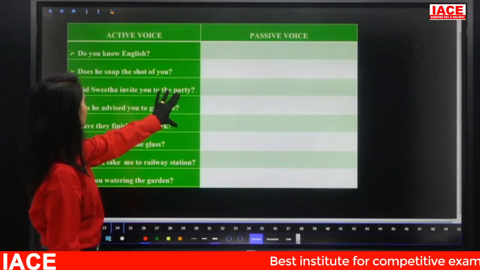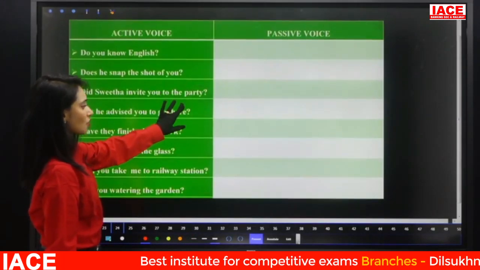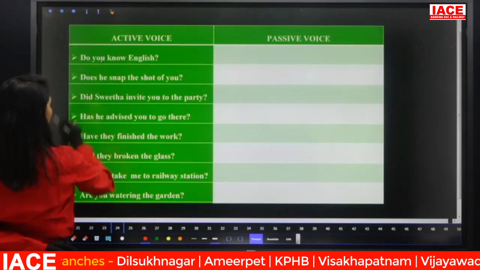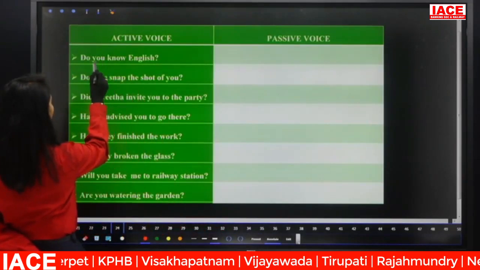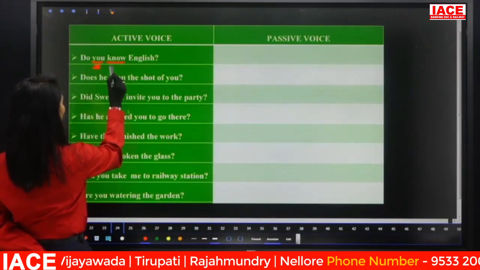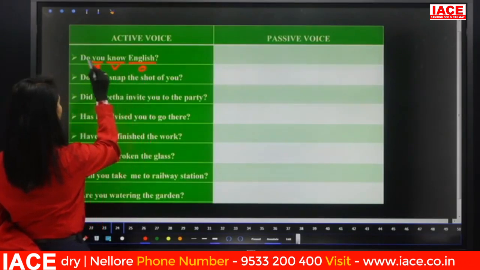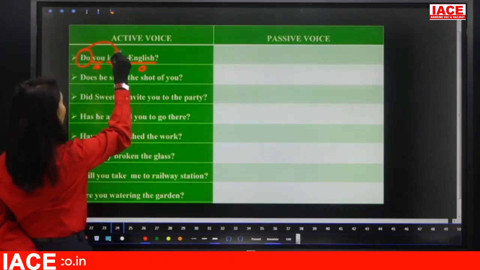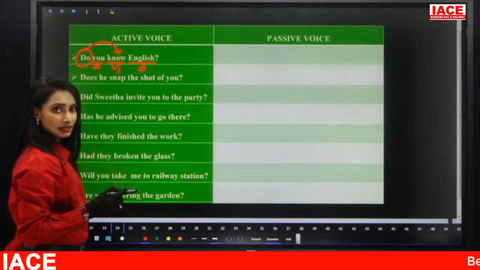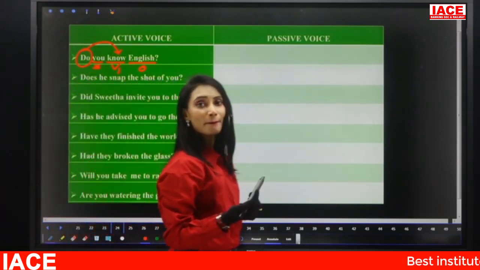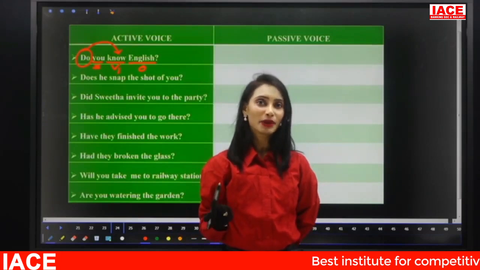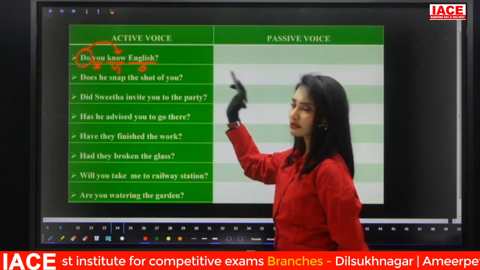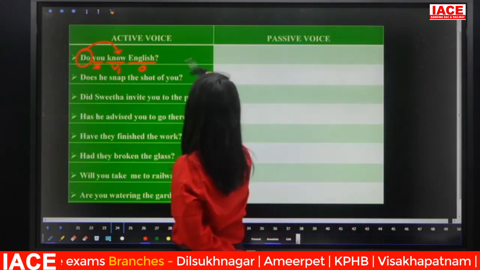So look at these sentences. First one: do you know English? What is the subject here? You is the subject. Know is the verb. English, object. Here do is the auxiliary verb which is acting as the question word. Do plus V1 means simple present. Simple present means what is the be form? We have three be forms: is, am, are. Now again, identification of subject, verb and object is completed. Subject becomes object, object becomes subject.